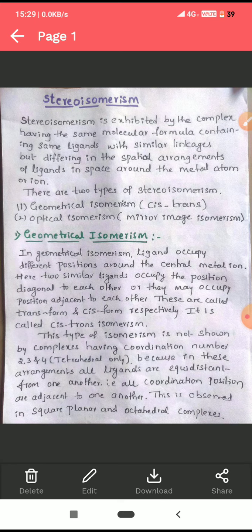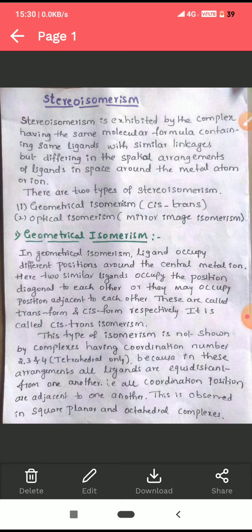If two similar ligands occupy adjacent positions, then they are called cis isomers. If the same type of ligands occupy diagonal positions, then they are called trans isomers. Geometrical isomerism is also known as cis-trans isomerism because here we get two types of isomers: one is the cis isomer and the other is the trans isomer.